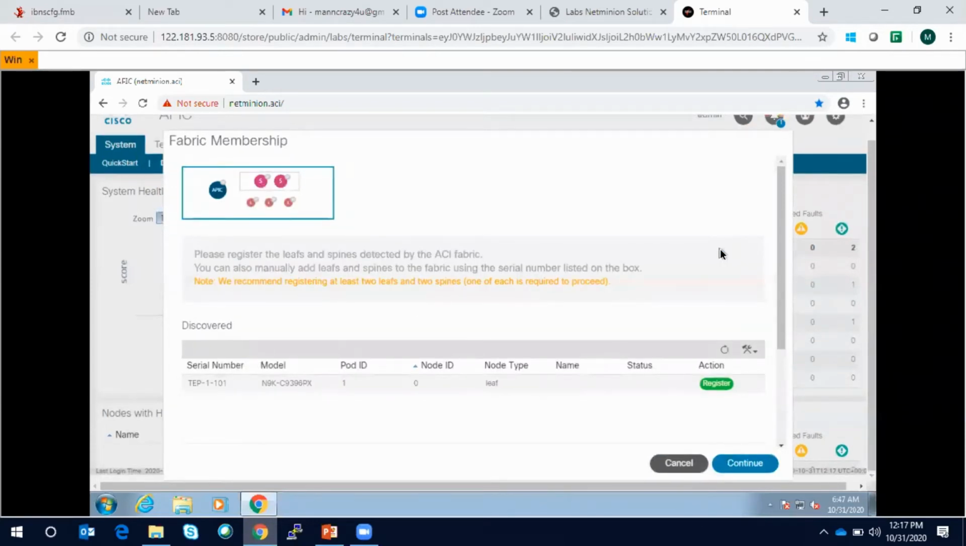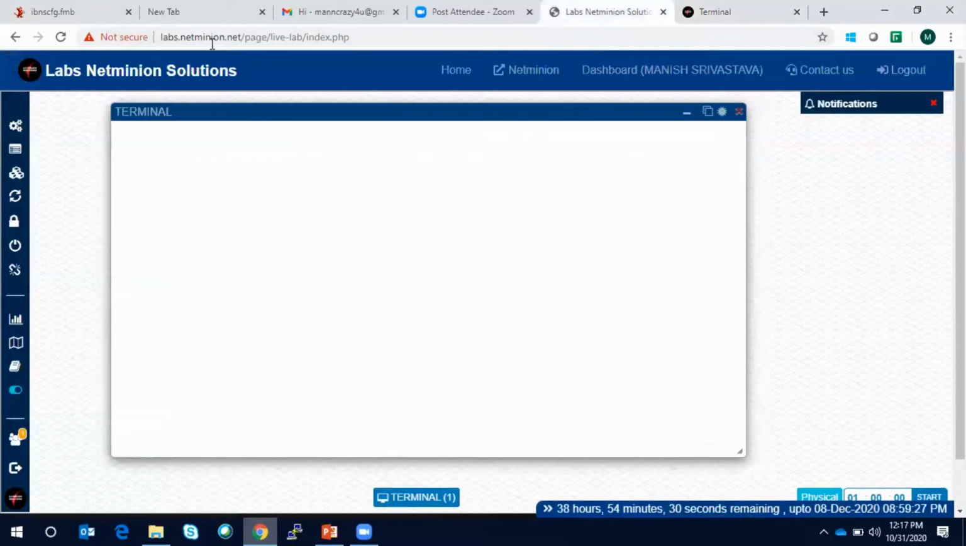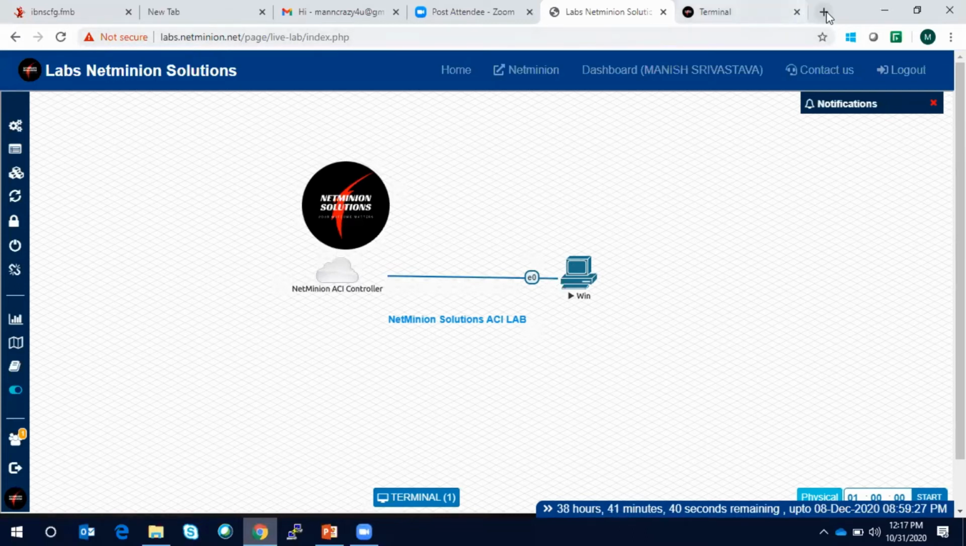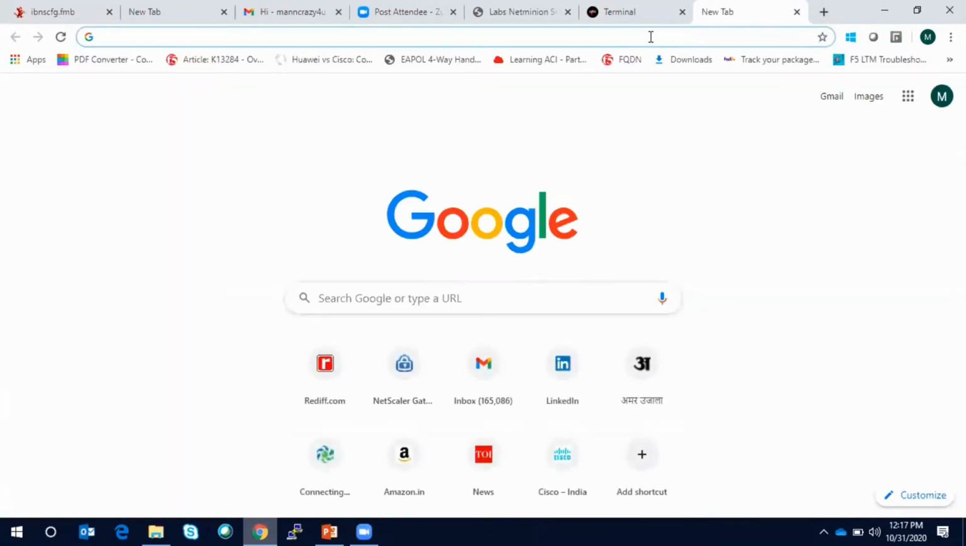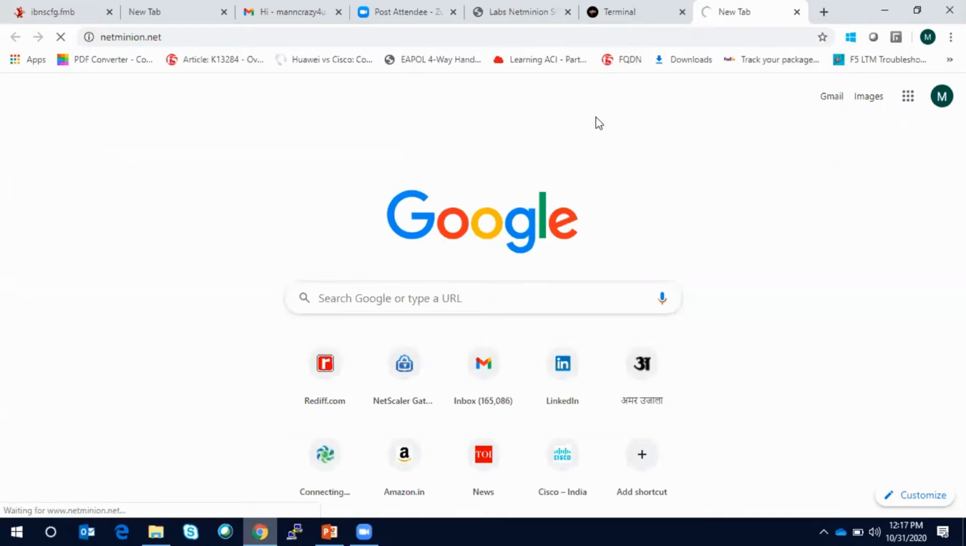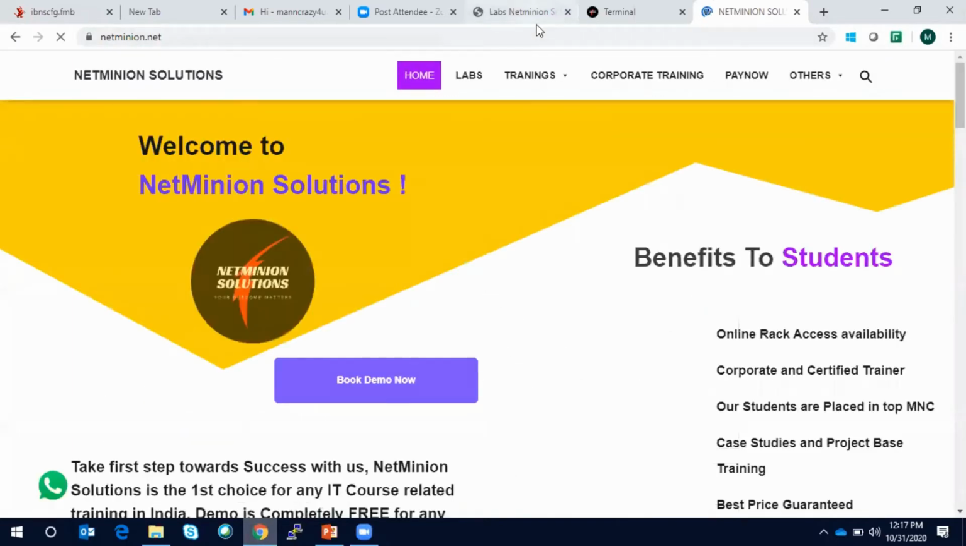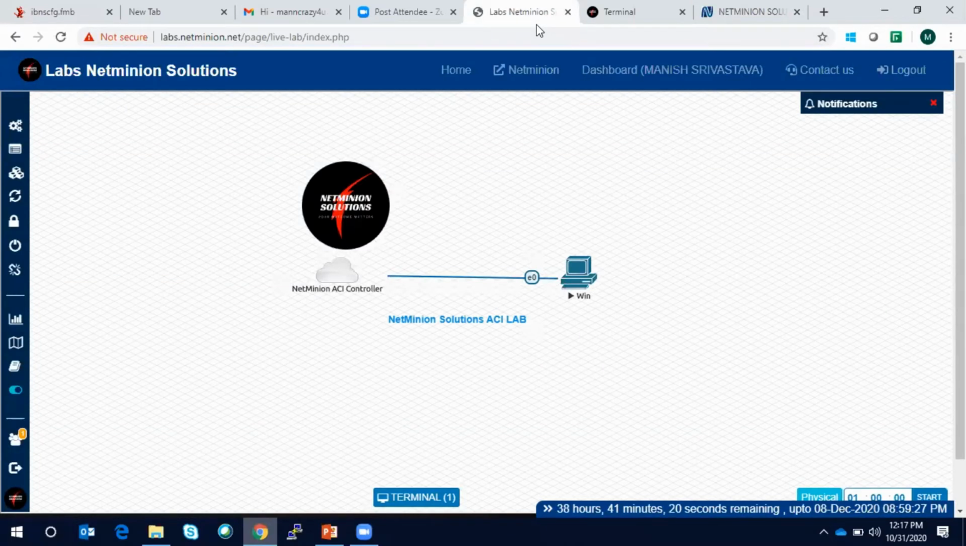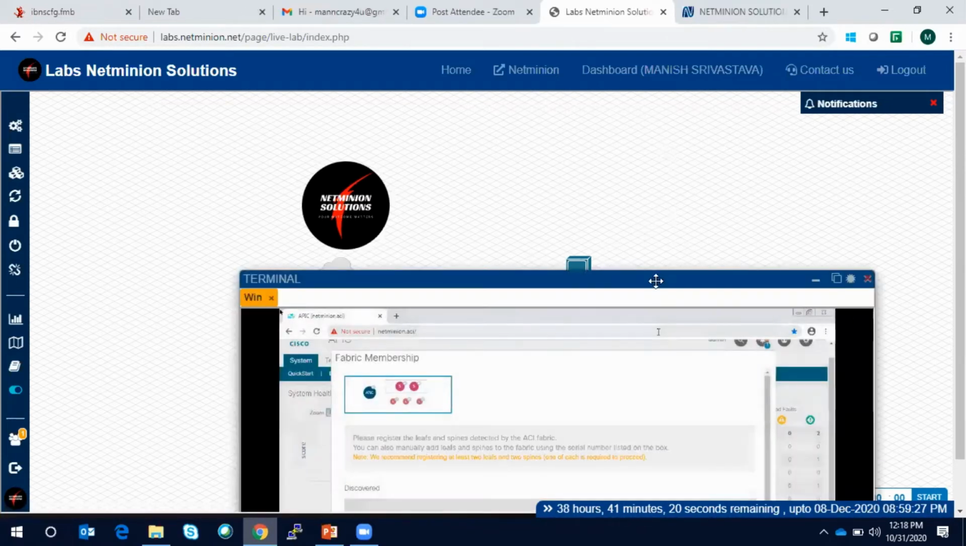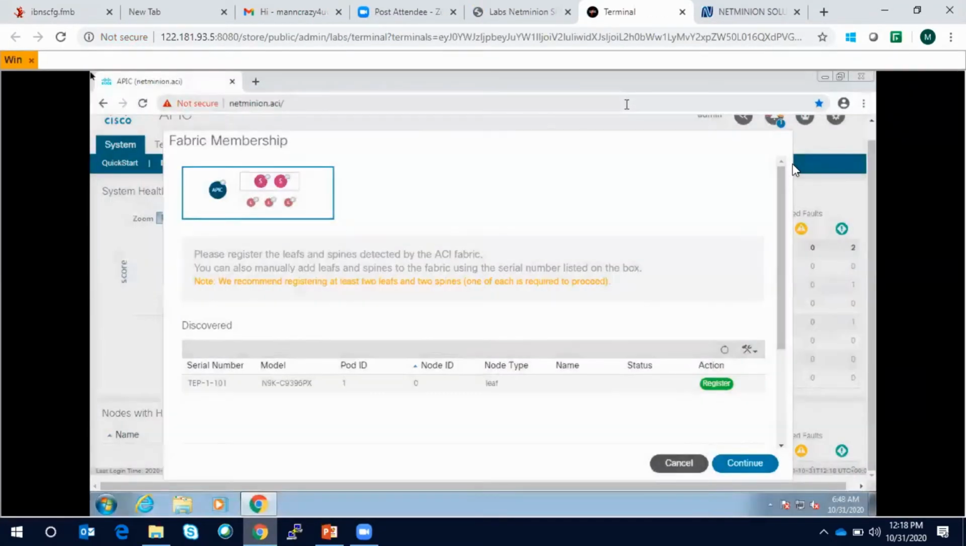So we will talk about the lab discovery. Before that, you can go to labs.netminion.net, or you can just open the netminion.net website, and from there you can click on the lab. It will take you to this website, and then you can log in with your credentials. After registration, the credentials will be shared with you. You have to click on this window. I have already clicked that. You can see this terminal. So in this way you can have access to the lab.